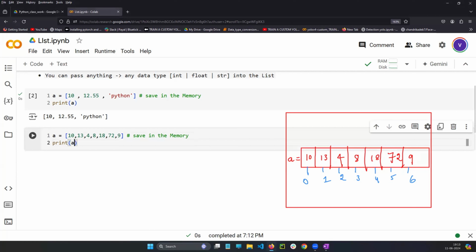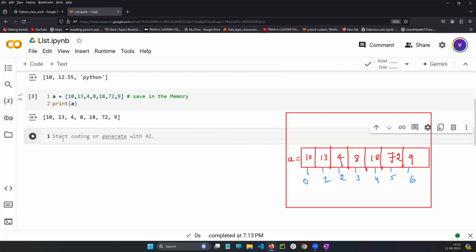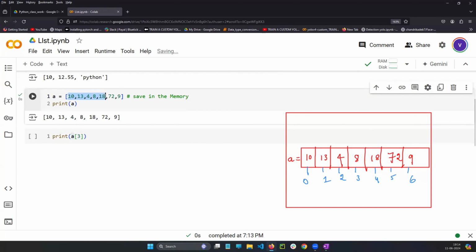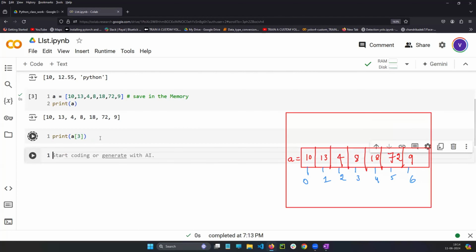Okay, so print A. Print A means you are calling the family name. All the things will be called, yes or no, and all will be printed. Now you tell me, if I write print A of 3, A of 3 will give 8. The variable A is holding many numbers: 10, 13, 4, 8, 18, 72, and 9. A is a family name. In that family, you are calling the third person. So who is the third person? 8. A of 3 means 8.